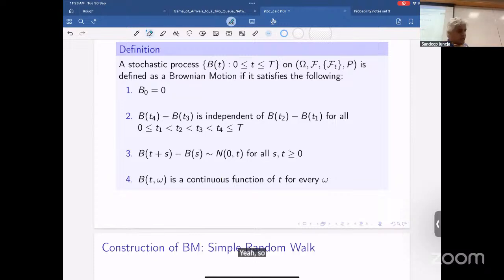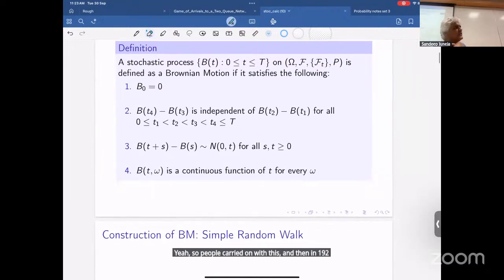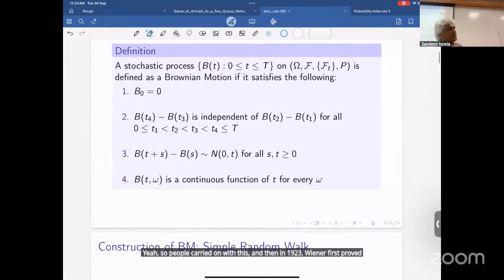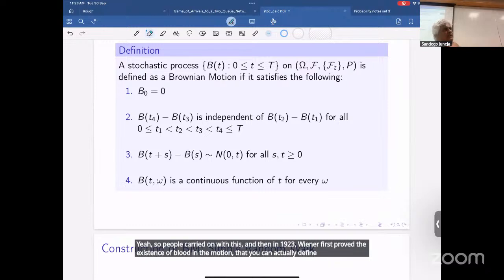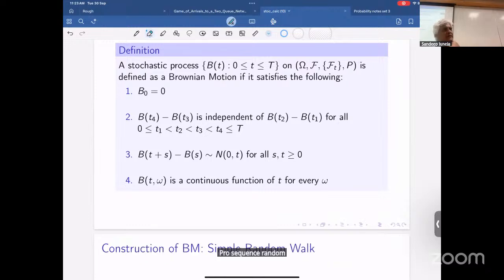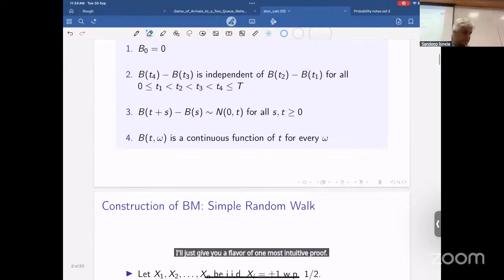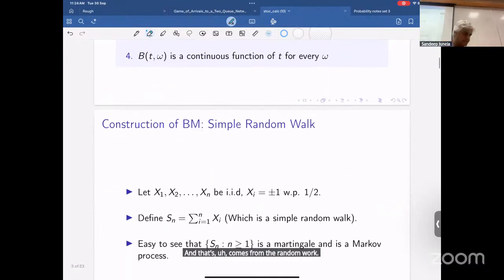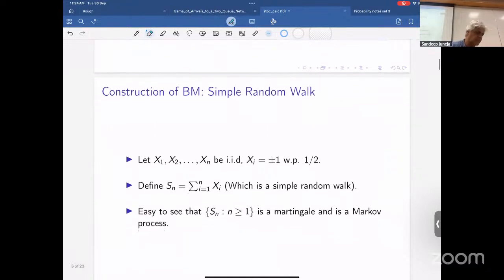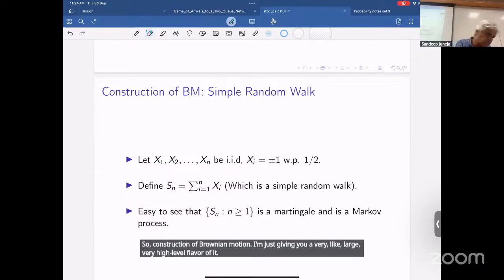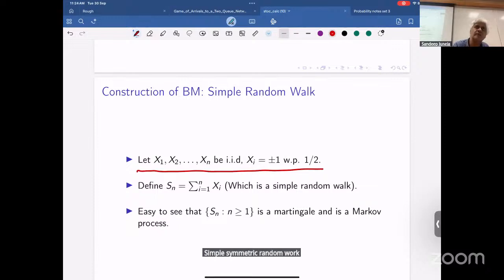Yeah, so people carried on with this, and then in 1923, Wiener first proved the existence of Brownian motion, that you can actually define all of these properties for a sequence of random variables in a consistent manner. And then there are a number of different proofs of it. I'll just give you a flavor of the most intuitive proof, and that comes from the random walk. So the construction of Brownian motion, I'm just giving you a very high level flavor of it. Again, you consider a simple symmetric random walk as before, right?